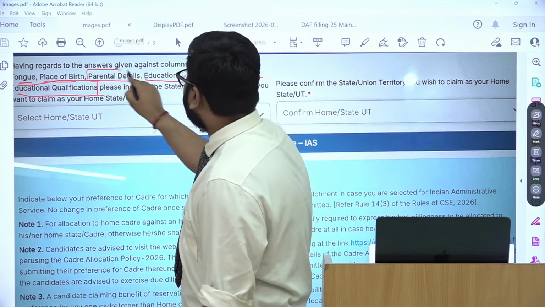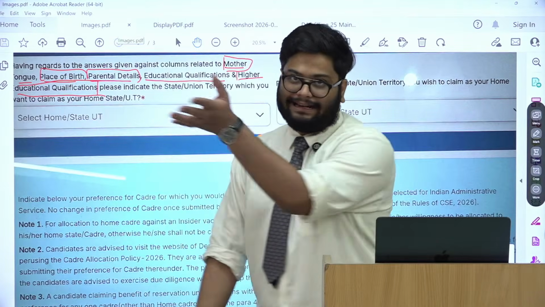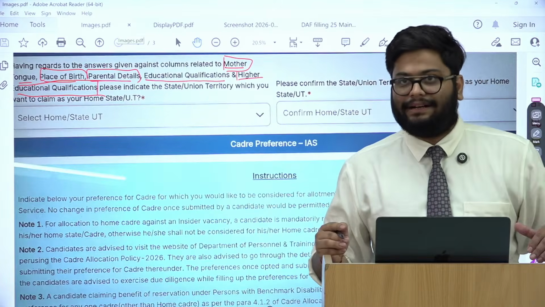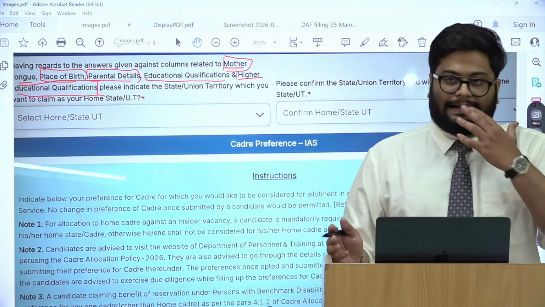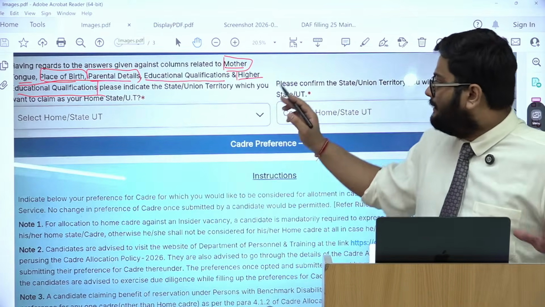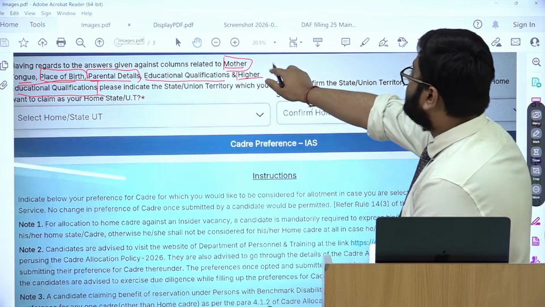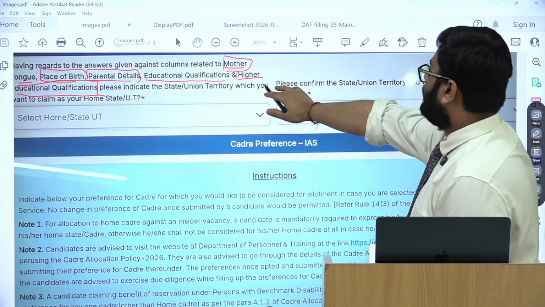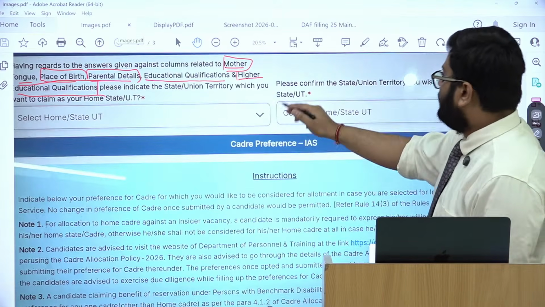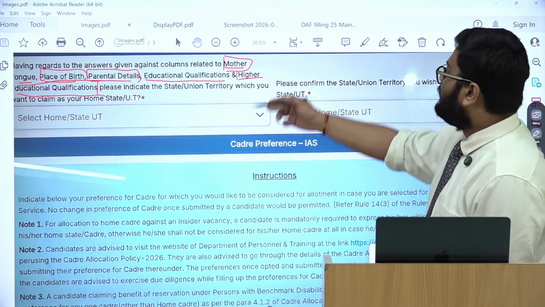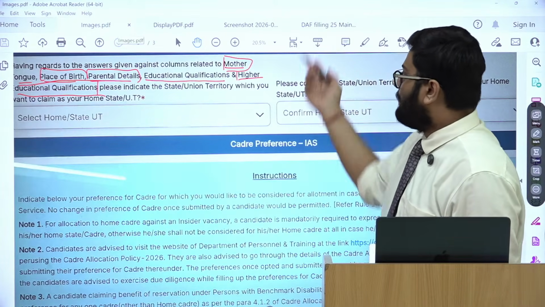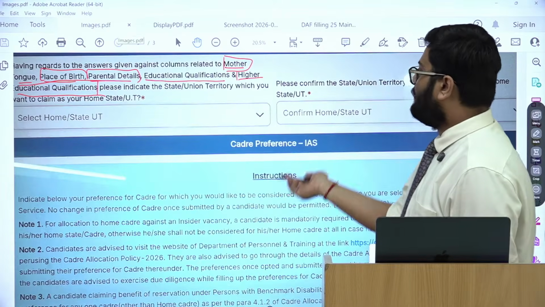Okay, it was kind of understood that your domicile, or where your residence is, or where your 10th class education has happened, or you could obviously decipher more such criteria. Previously it was not explicitly mentioned, but now for the first time I see it is explicitly mentioned that these are the criteria on the basis of which you can select your home state, right? And on the basis of whatever home state you select, you have a proven track of certificates above. You have shown your birthplace, you have shown your parental details, etc.